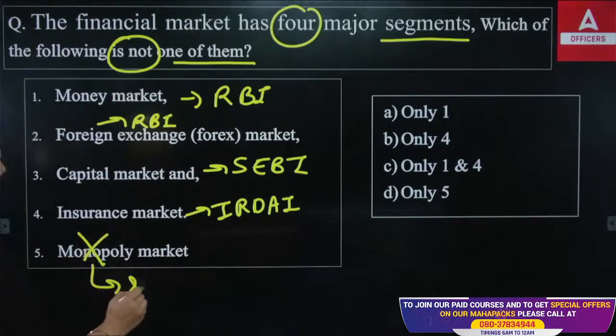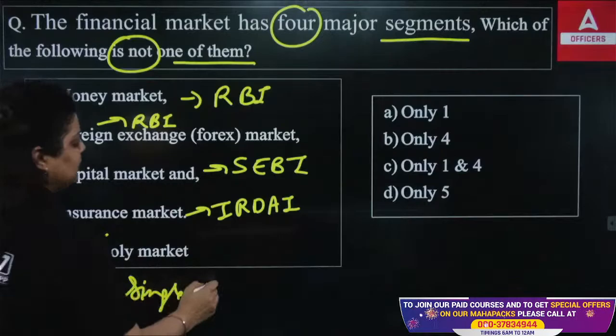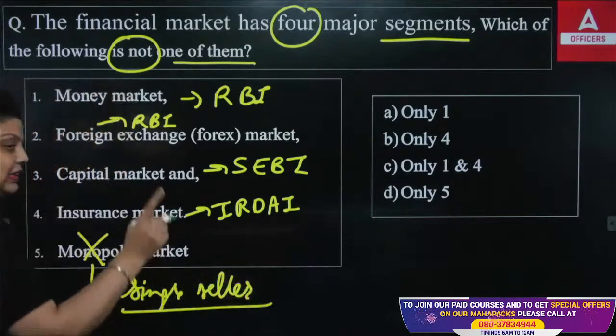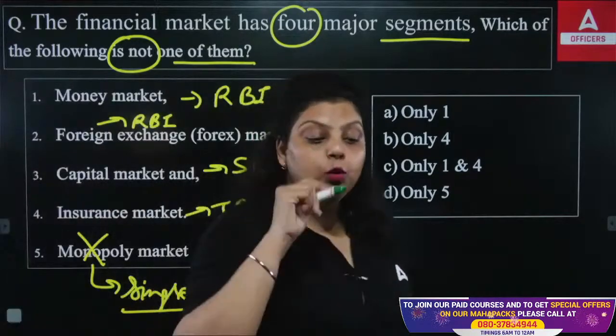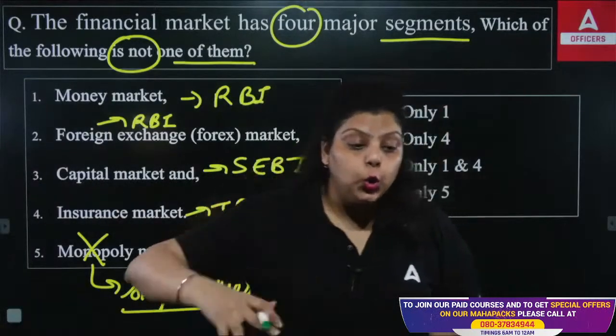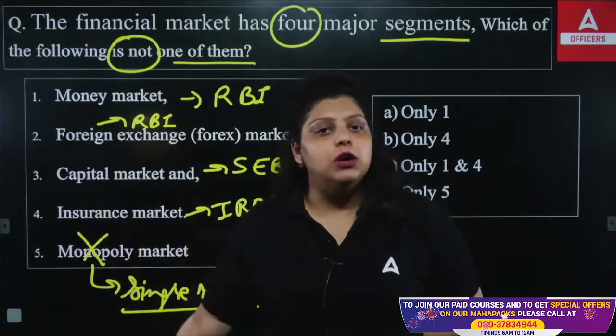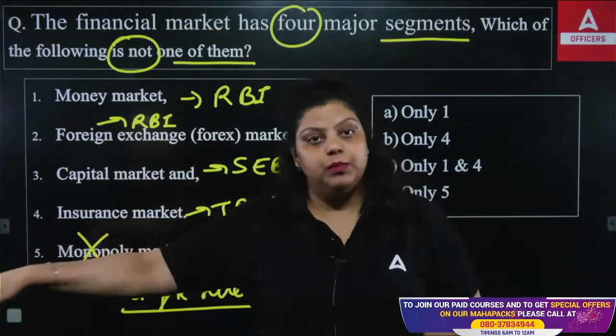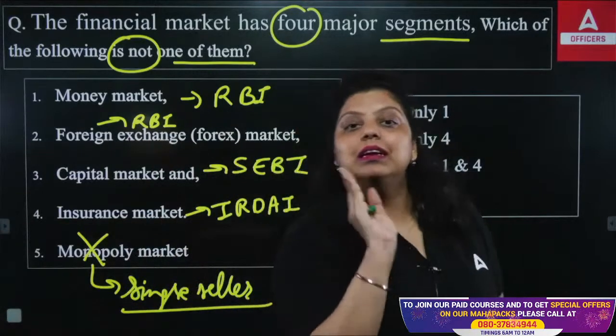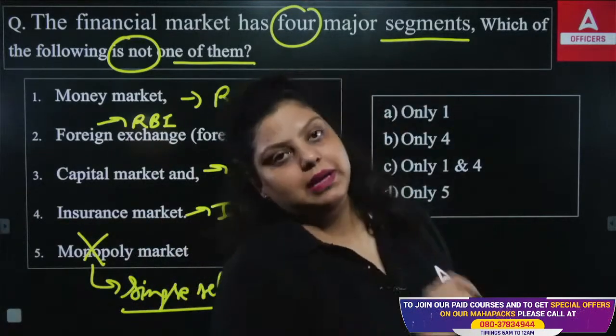Monopoly market is the market where you will find a single seller. When a single seller has a monopoly in the market, that is known as a monopoly market. He is the only seller there, so whatever he or she wants in the monopoly market is what is going to happen in the economy, because they are the single player in the economy.